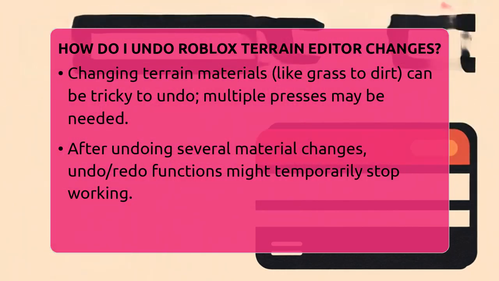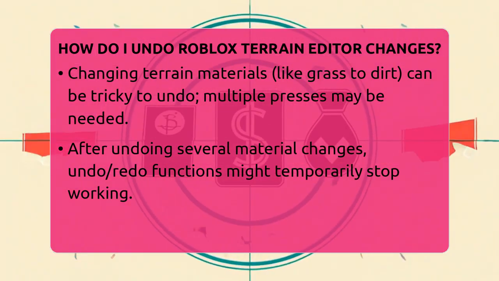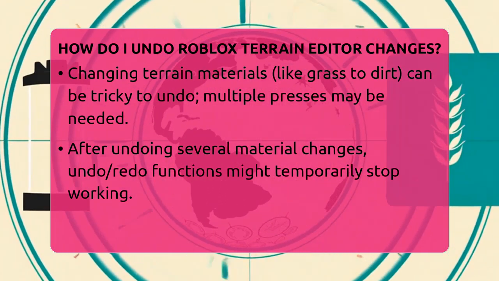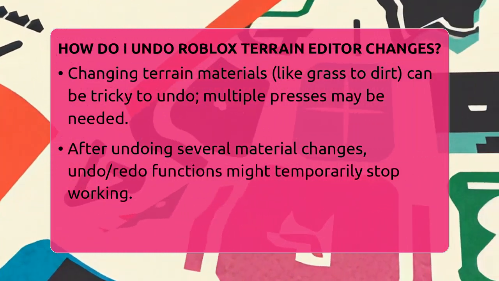To undo terrain changes effectively, start with small edits whenever possible. For example, instead of sculpting a large area at once, work on smaller sections. This makes it easier to undo mistakes without multiple steps.